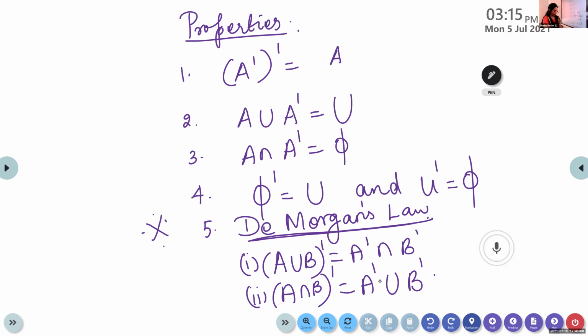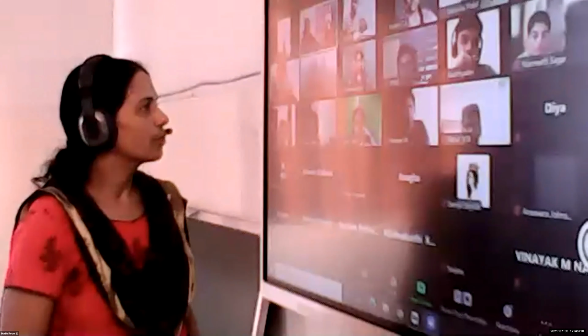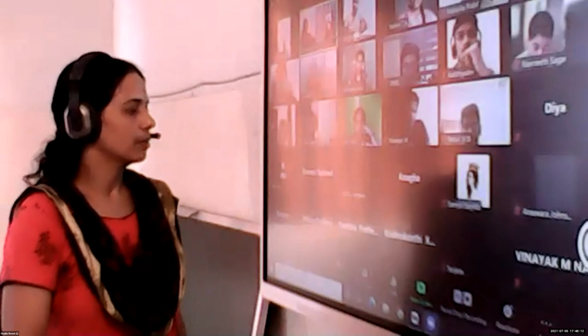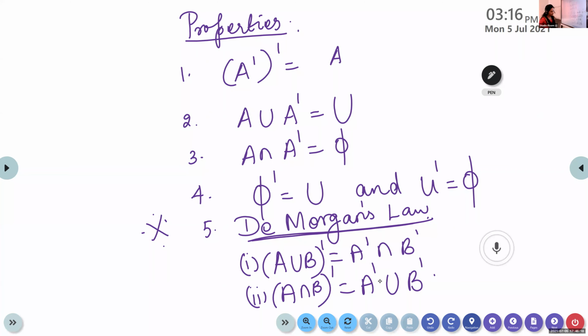Now, we are going to represent the first one. Up to this, is it clear, children? These are the properties of De Morgan's law and properties of complement of a set. You copied that one? Navaneet? Yes, ma'am. What about the others? When you complete copying this one, you tell me. We can move on to the next job.